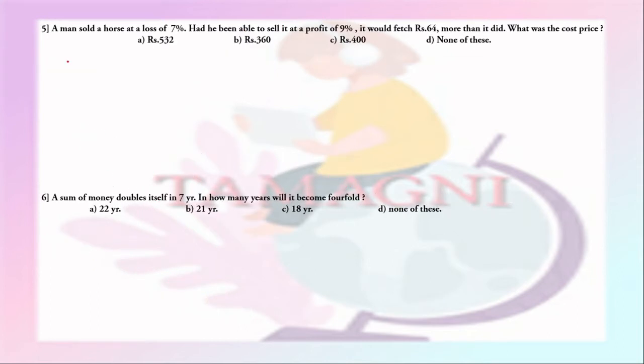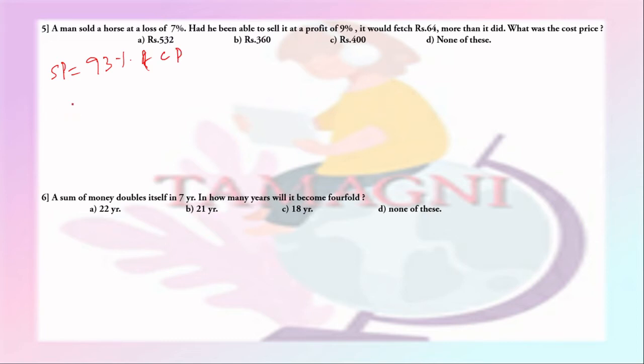Question number 5. A man sold a horse at a loss of 7%. Had he been able to sell it at a profit of 9%, it would fetch 64 more than it did. What was the cost price? Okay. In the first case, he is making a loss of 7%. That is, SP is 93% of CP.